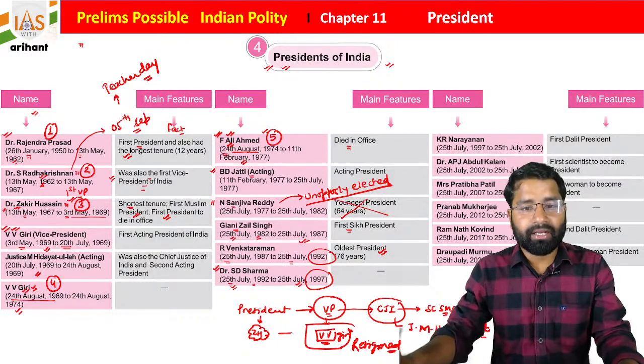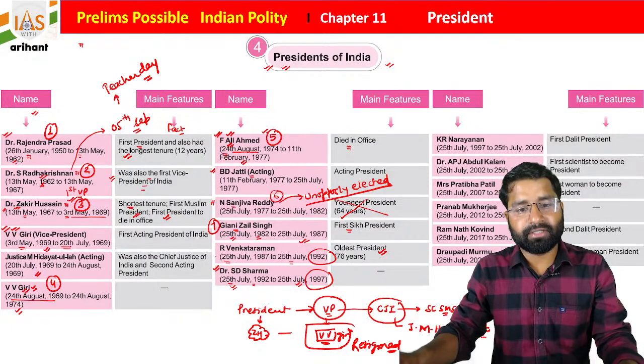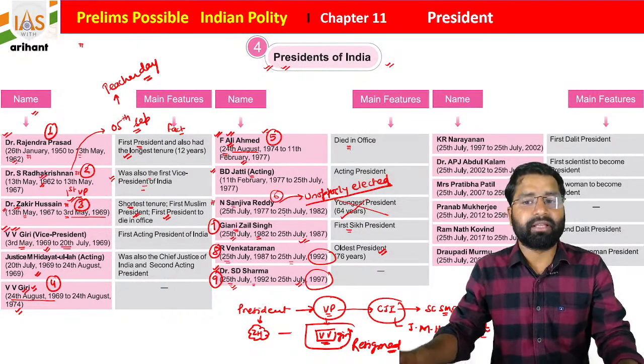Okay, and once again I am writing the numbers here. Neelam Sanjeevan Reddy was the 6th president. Gyani Zail Singh was the 7th. R. Venkatraman was the 8th. Dr. Shankar Dayal Sharma was the 9th, students.